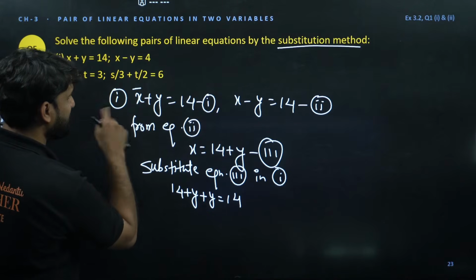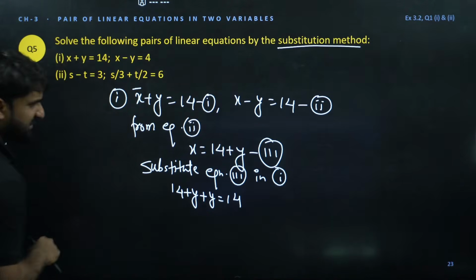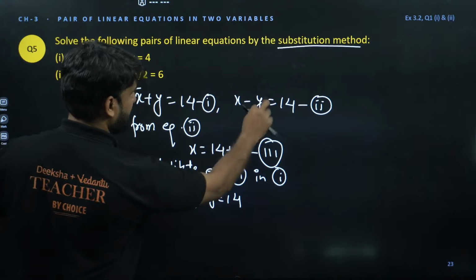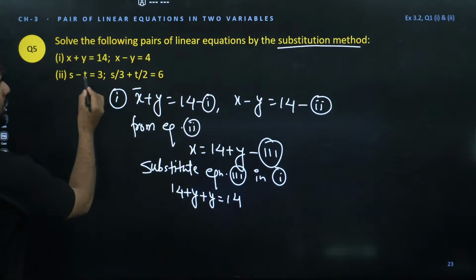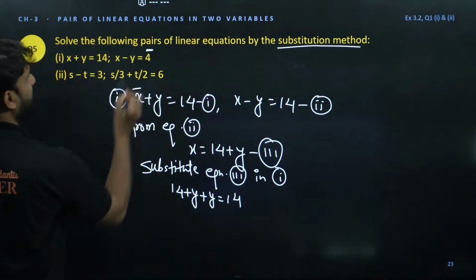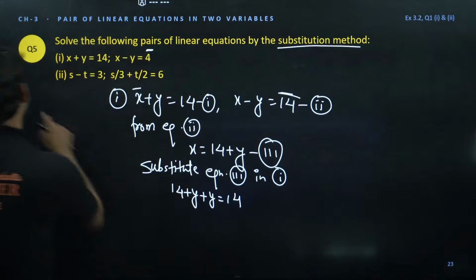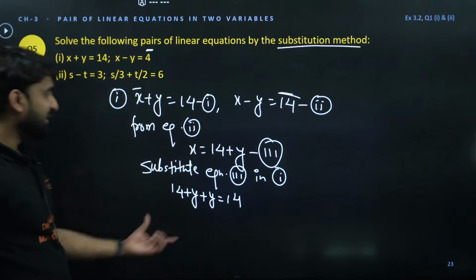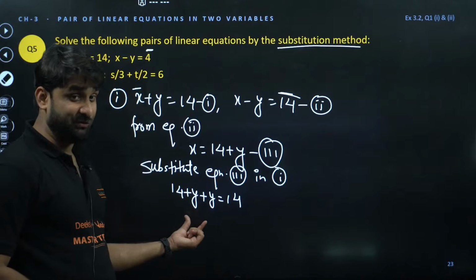Oh, this is 4, what are we writing here? Oh my god, because of that we are getting a wrong result. We are getting y is equal to 0, which is not possible.